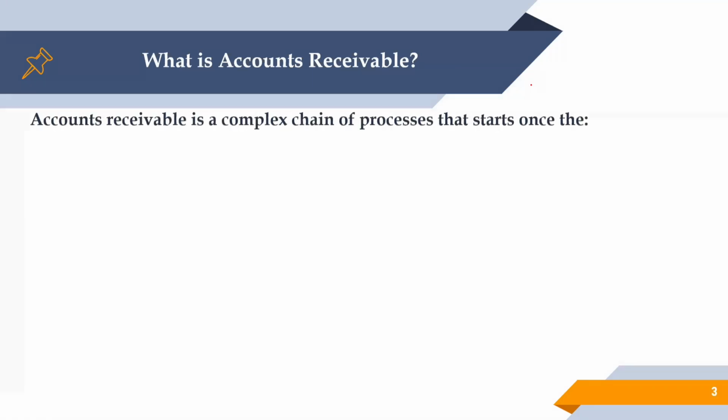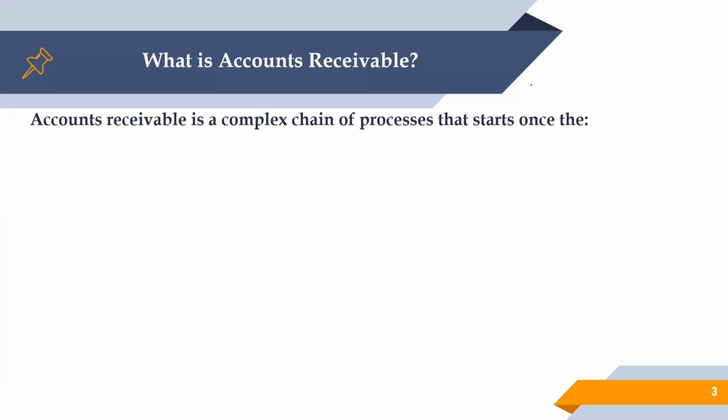Account receivable is a complex chain of processes. Then how does the AR start? What's the trigger point when you are looking to join the AR? This is one of the important things to know: what account receivables mean, and from when this AR is going to trigger. What's the first point of that?